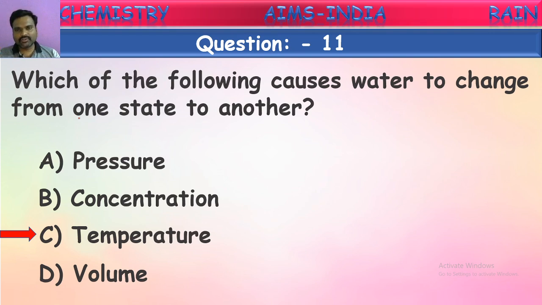Again, if you want to convert water vapor into water, you have to change the temperature only. On cooling, it converts into liquid. Again, by cooling this liquid, we get solid water, ice. So the change in temperature is the main reason for changing the forms of water from one to another. That's good. Next one.